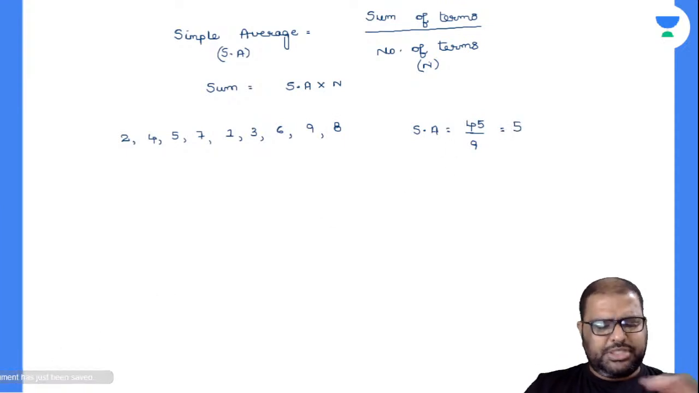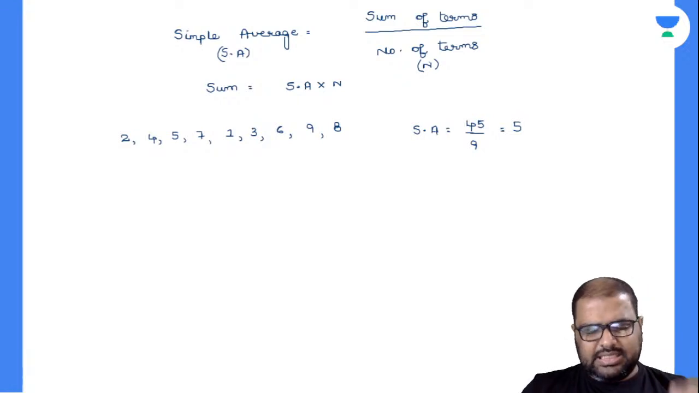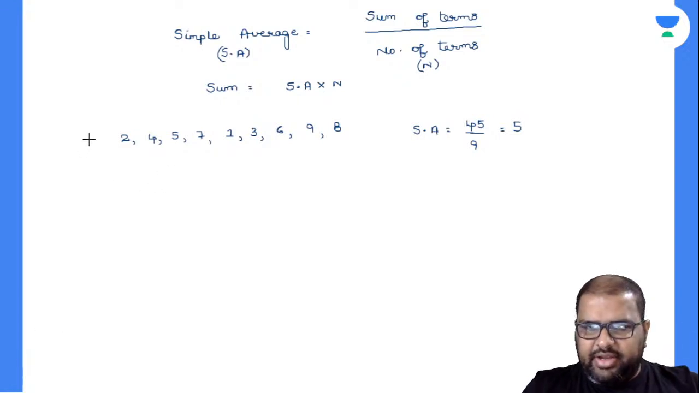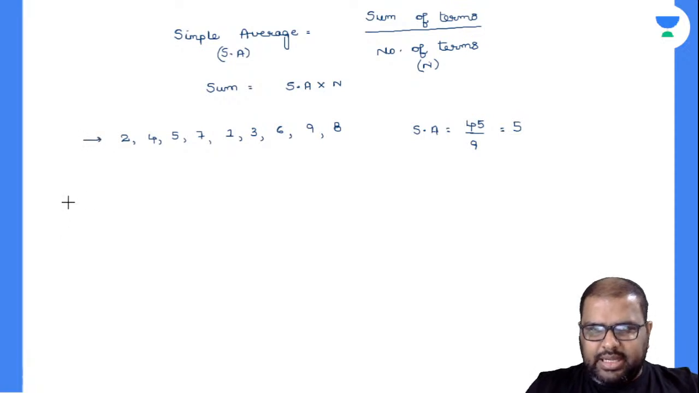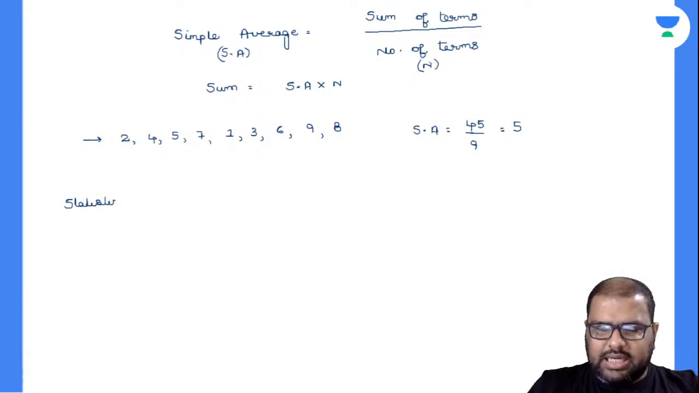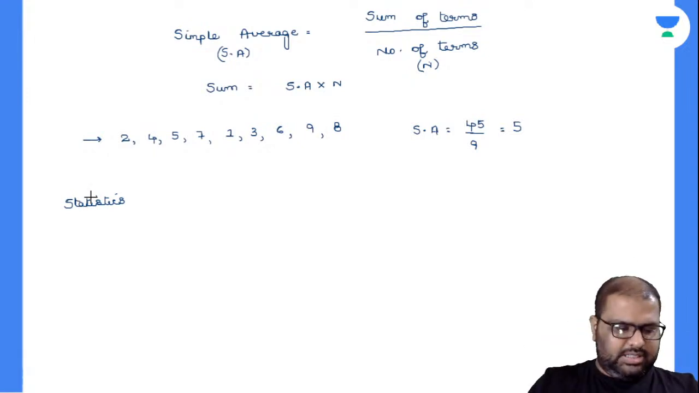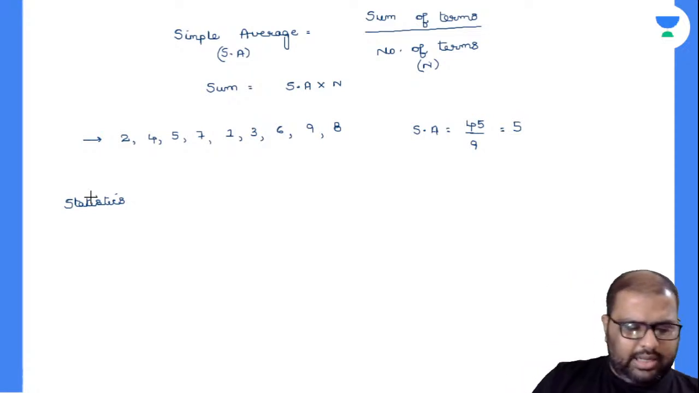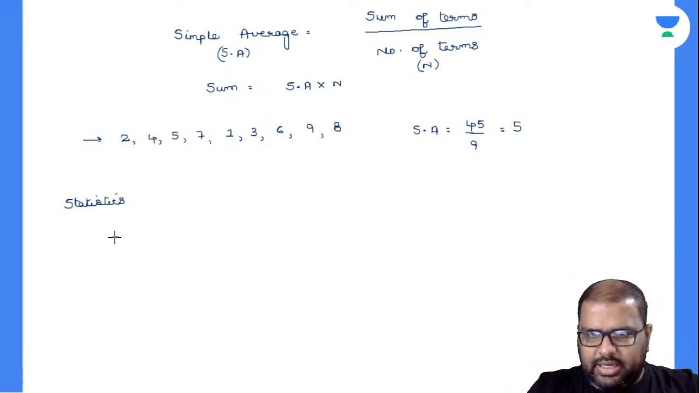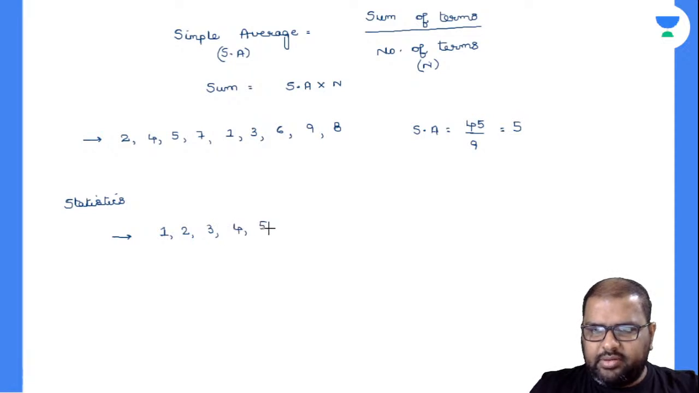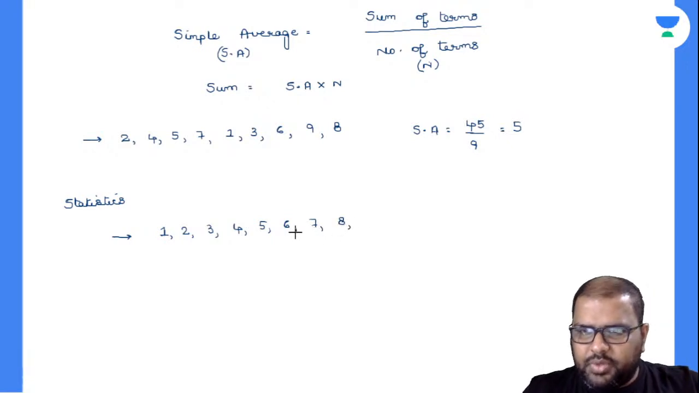Now let us change our topic. If this is a statistics class and I have given you the same random numbers, what will you do first? When you are given unorganized random numbers, you will organize them, either by writing them in increasing order or in decreasing order. I'll write in increasing order: 1, 4, 5, 6, 7, 8, 9. Am I right or wrong? Hope it is clear.